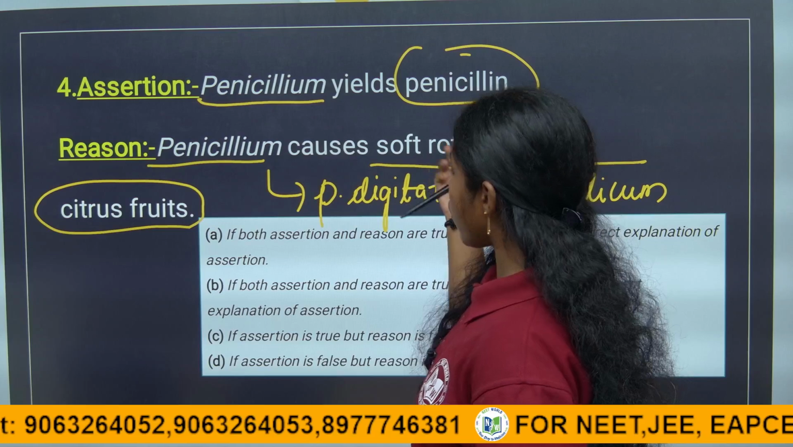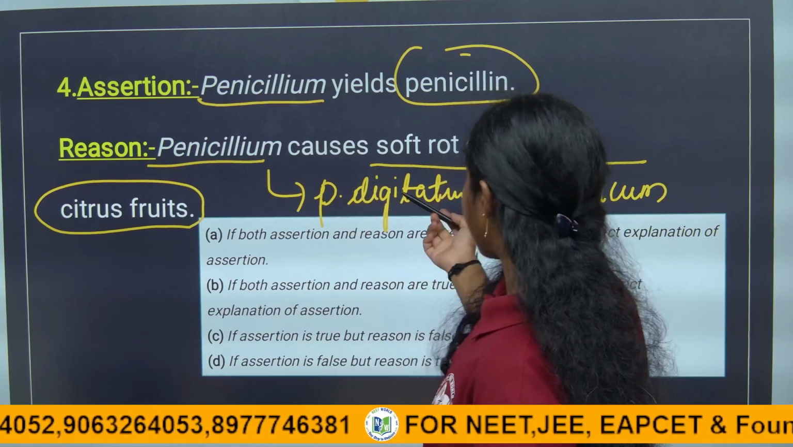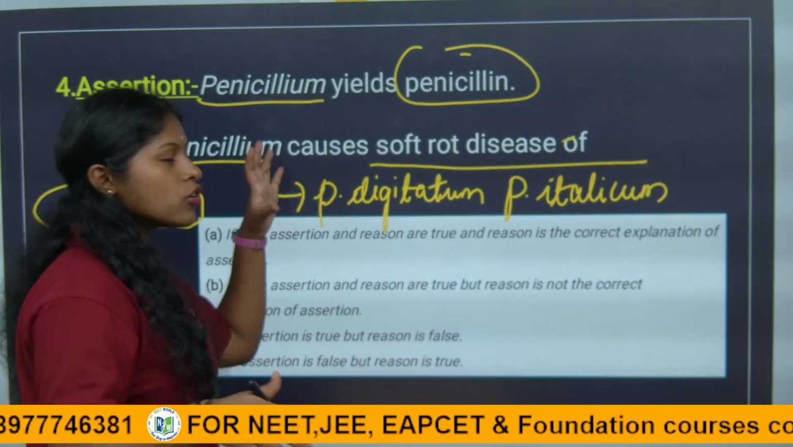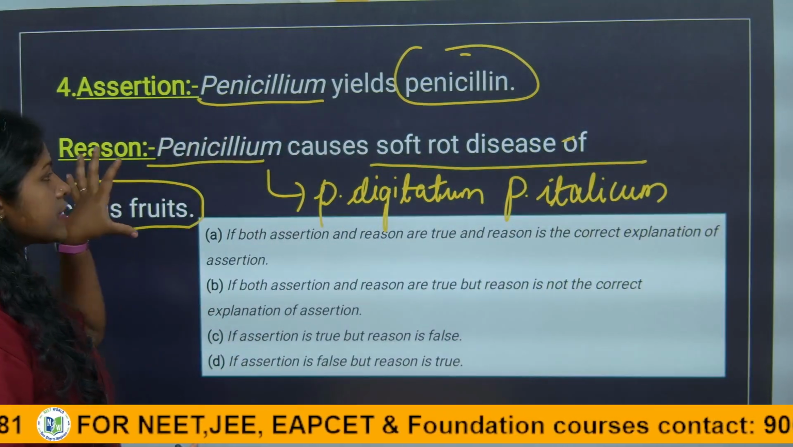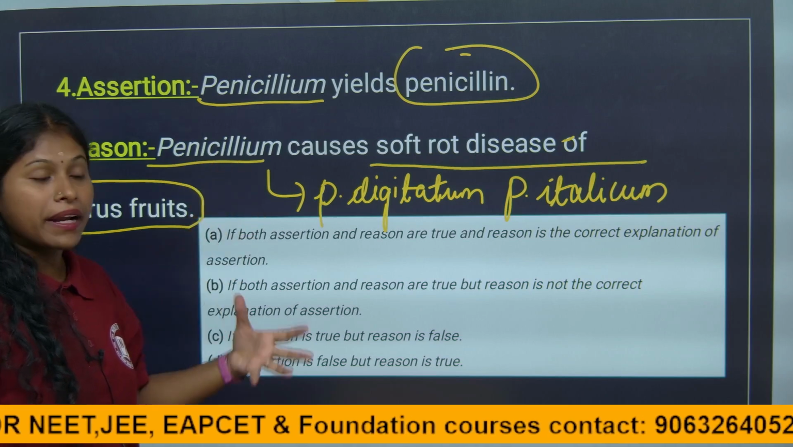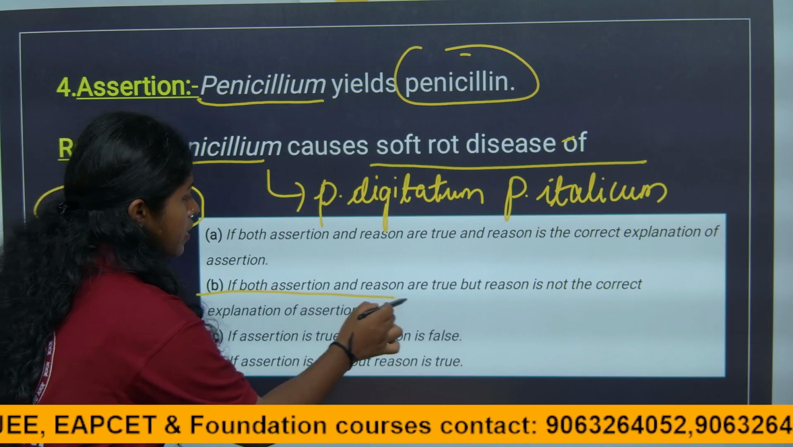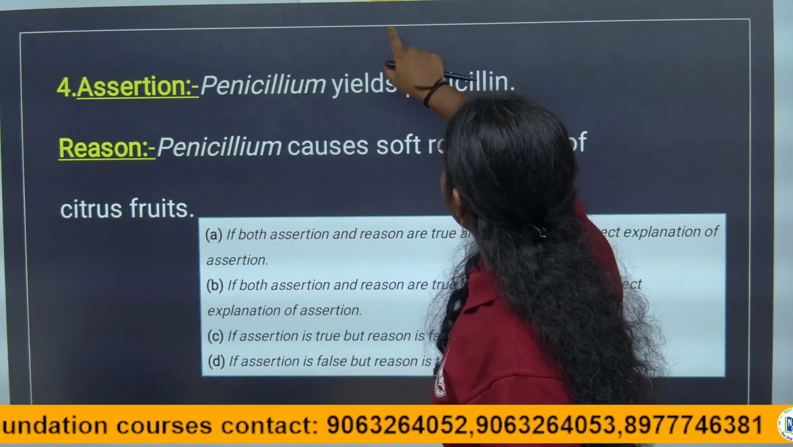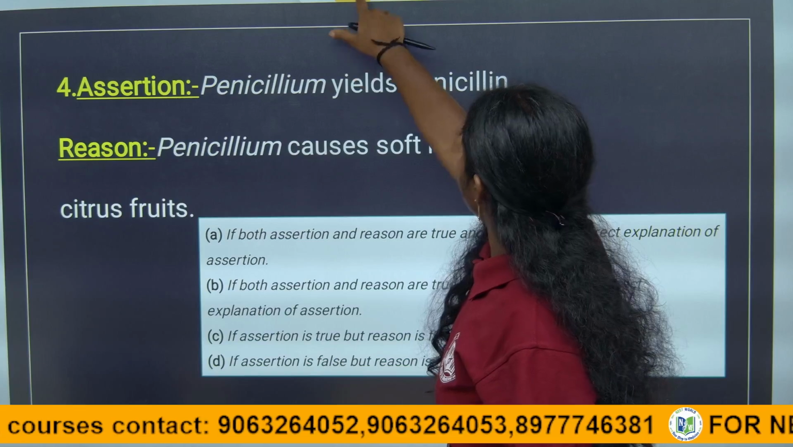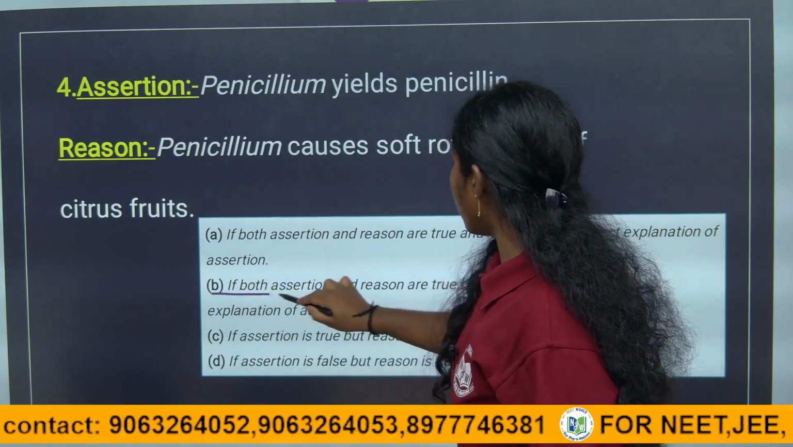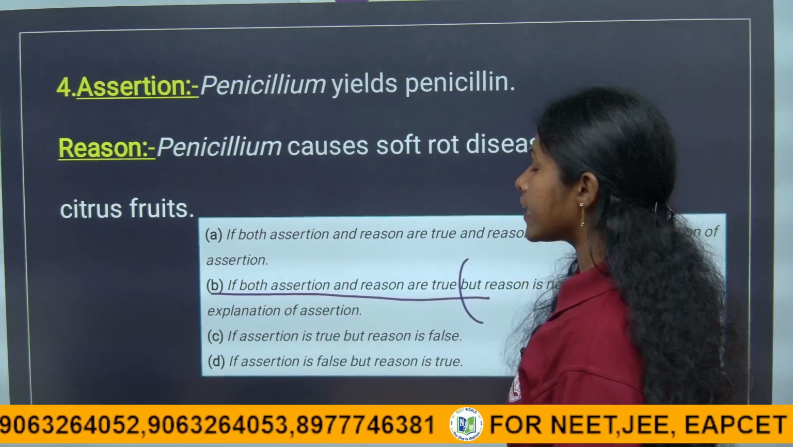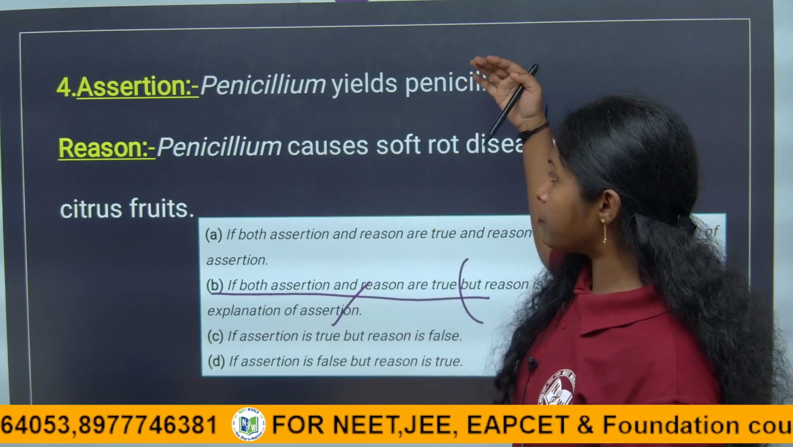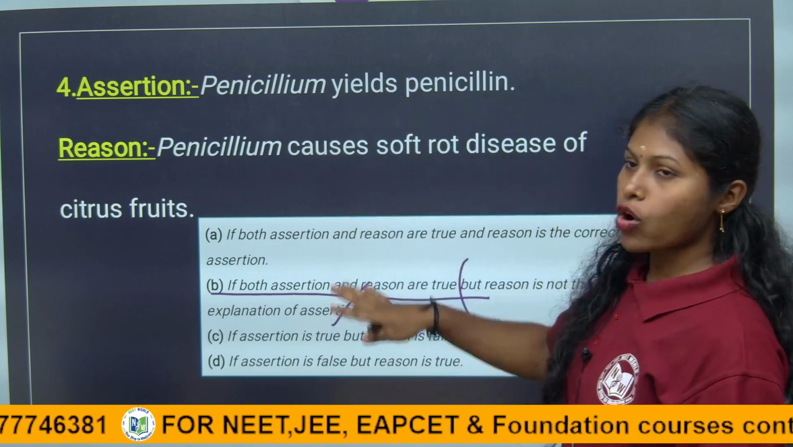But here the reason is also true. Penicillium digitatum and penicillium italicum also cause disease in citrus plants. But according to the assertion, the reason is not correct. Reason is not the correct explanation. So here both assertion and reason are true, but the reason is not the correct explanation of the assertion.